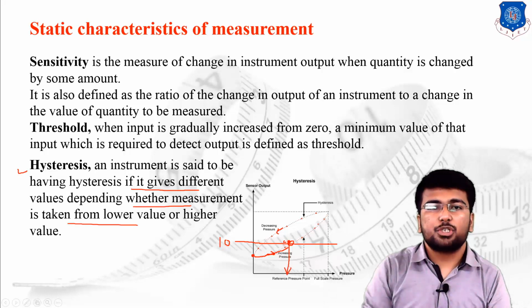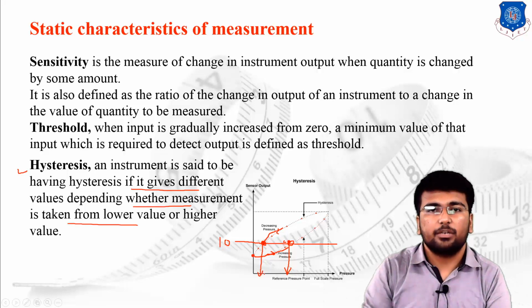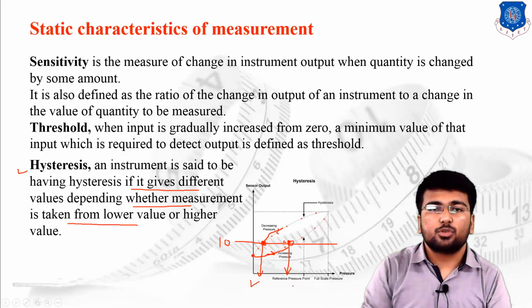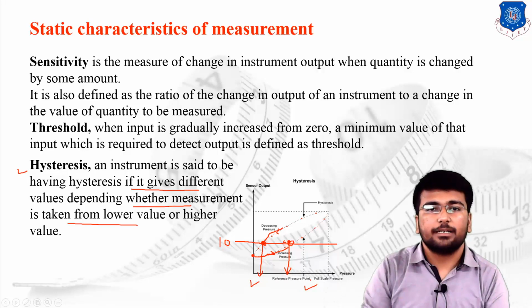If I start from the higher side and measure the same value over here, approaching the 10, and plot the same value on the graph, you are supposed to find a different value. So if an instrument has some sort of hysteresis, then depending on the measurement you will find two different values, one from the higher side and one from the lower side. This is known as hysteresis.